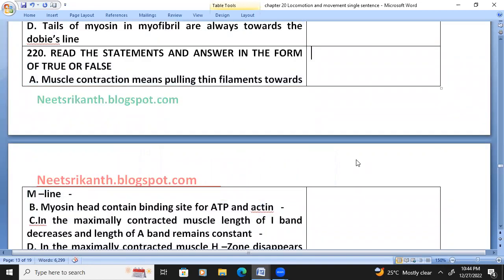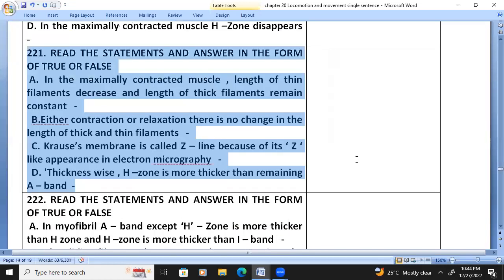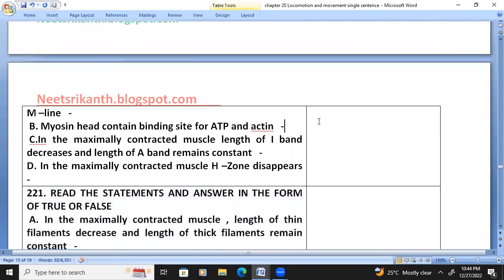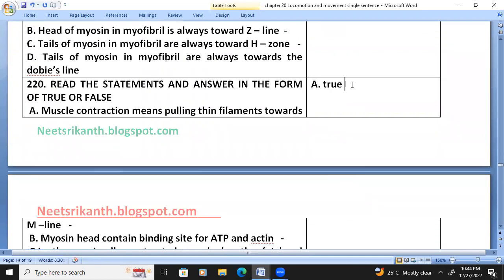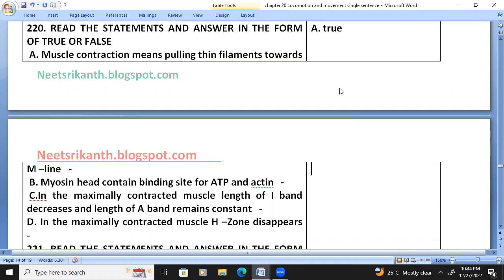Read the statements and answer in the form of true or false. Muscle contraction means pulling thin filaments towards the M line. True. Myosin head contains binding sites for ATP and actin.